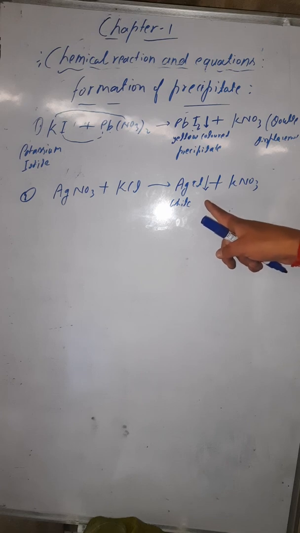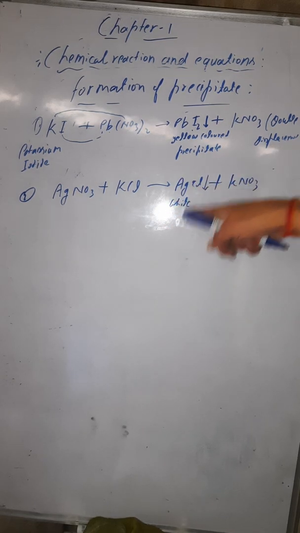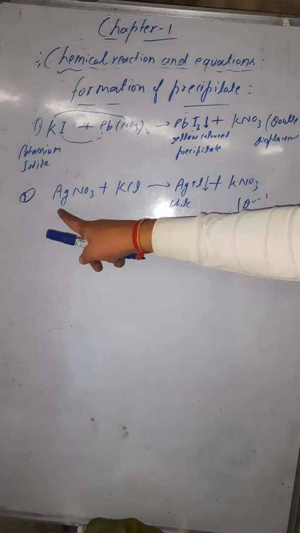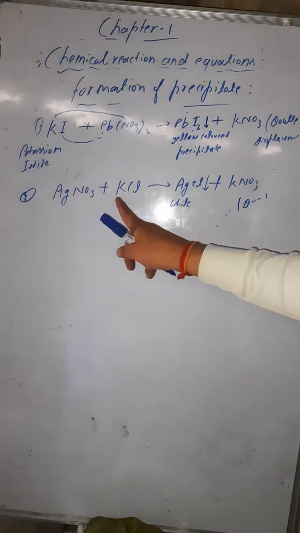And what will be the precipitate here? The precipitate will be of silver chloride, and it is of white color. It will settle down. So this is again an example of double displacement reaction. Why? Because Ag is combining with chlorine here, and this potassium is combining with nitrate here. So this is again an example of double displacement as well as a precipitation reaction.